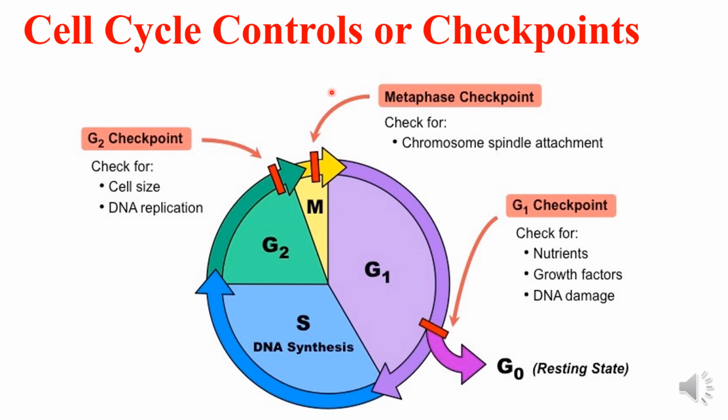And now we come to the metaphase checkpoint, which is also known as the spindle checkpoint or the M checkpoint. Now, this spindle checkpoint occurs towards the end of metaphase. This M checkpoint determines whether all the sister chromatids are correctly attached to the spindle fiber before the cell enters the irreversible anaphase stage.